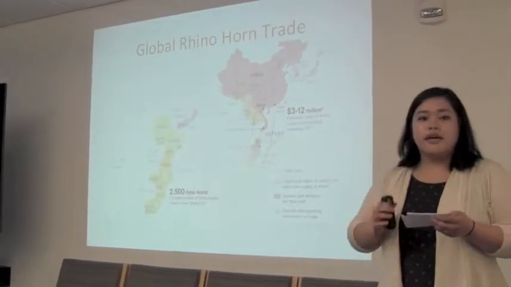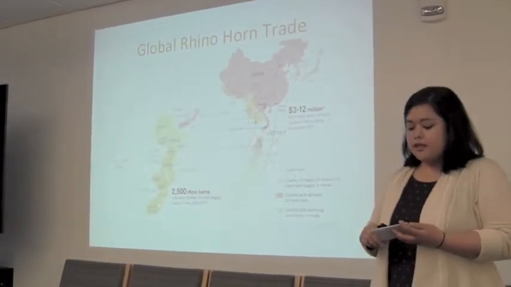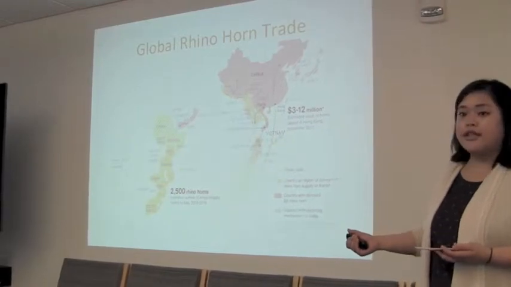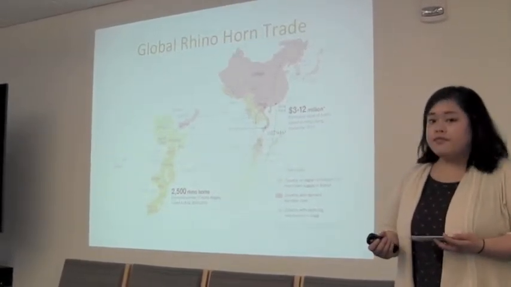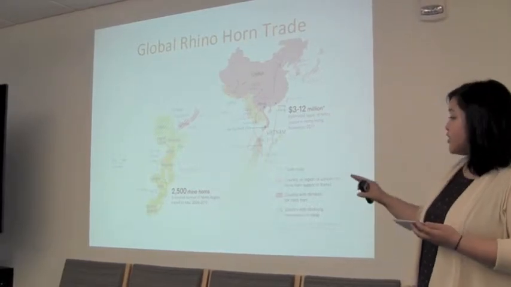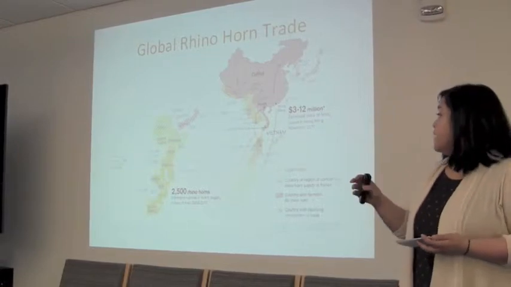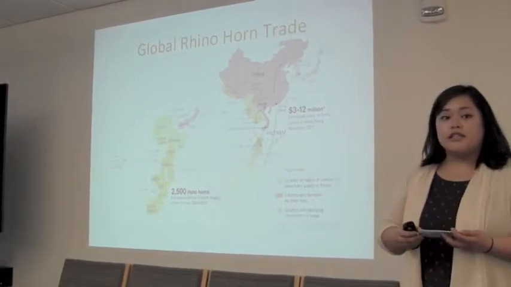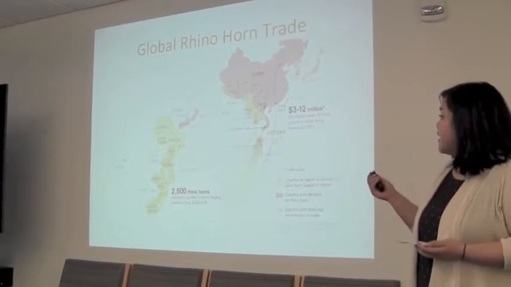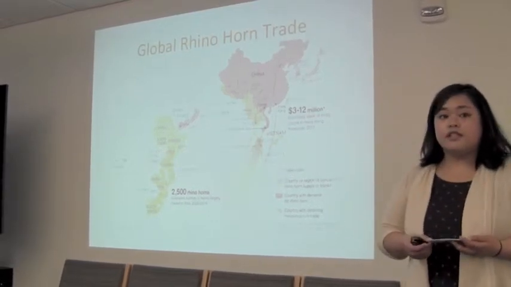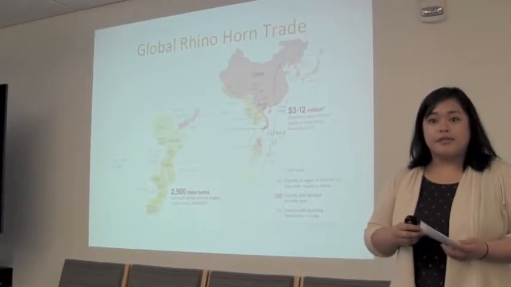So now I will talk about the nature of global demand using the examples of ivory and rhino horn. This map shows the global rhino horn trade. The main countries of origin are in Eastern and Southern Africa, with the largest number of rhinos being killed in South Africa. Rhino horn is smuggled mainly through Southeast Asia, and Malaysia is the primary transit country. The main end markets are in China and Vietnam. Vietnam is the primary consumer market, with 36% of illegal rhino horns ending up there.